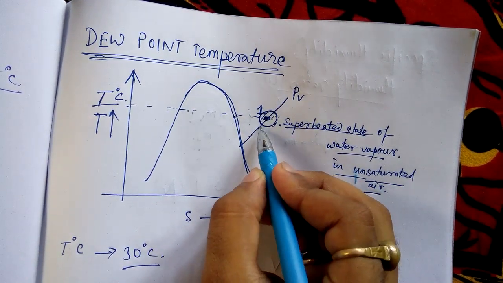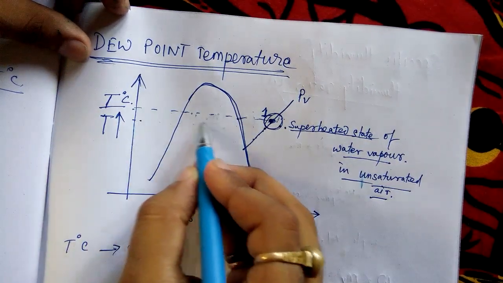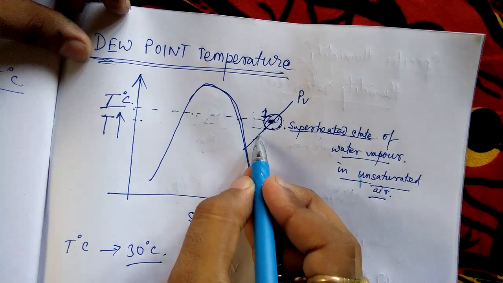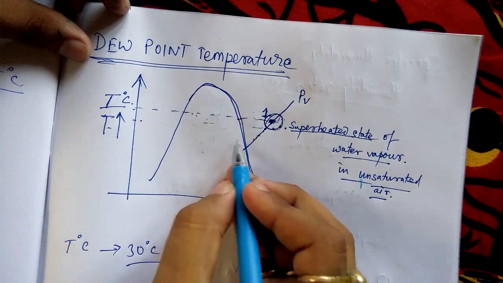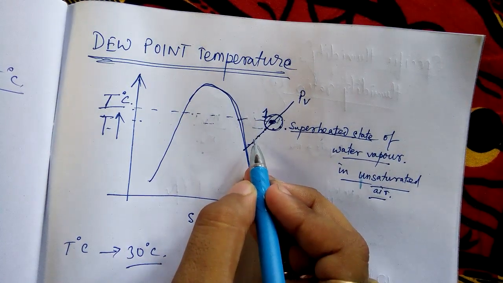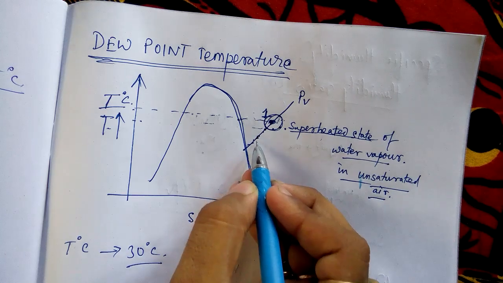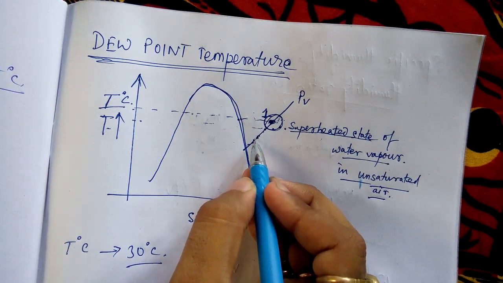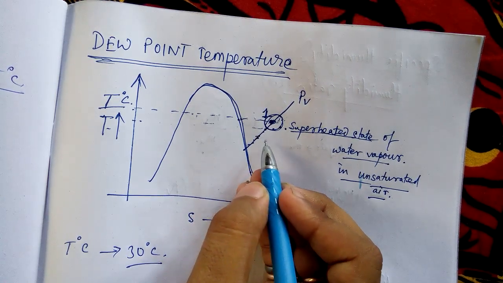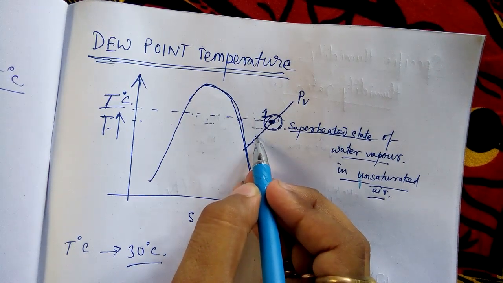If I just decrease the temperature here, suppose this is 29 degrees Celsius, this point, 27 degrees Celsius, this point. Suppose my moisture content is the same. If I decrease the temperature, still the moisture content is absolutely the same. Air has not lost any moisture, neither has it gained any moisture. I am just reducing its temperature.